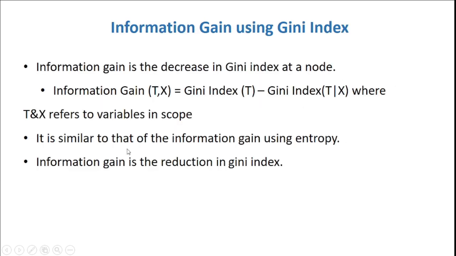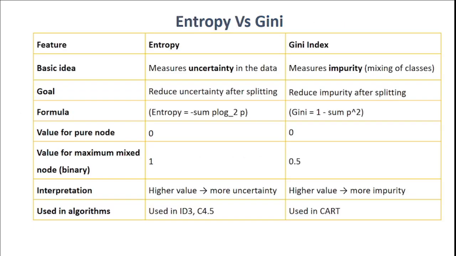So information gain is the same as in your entropy method. Information gain of T given x is equal to Gini index of T minus Gini index of T given x. So this is the comparison chart, a difference chart between entropy and Gini index. Entropy measures the uncertainty of the data, but Gini index measures the impurity.